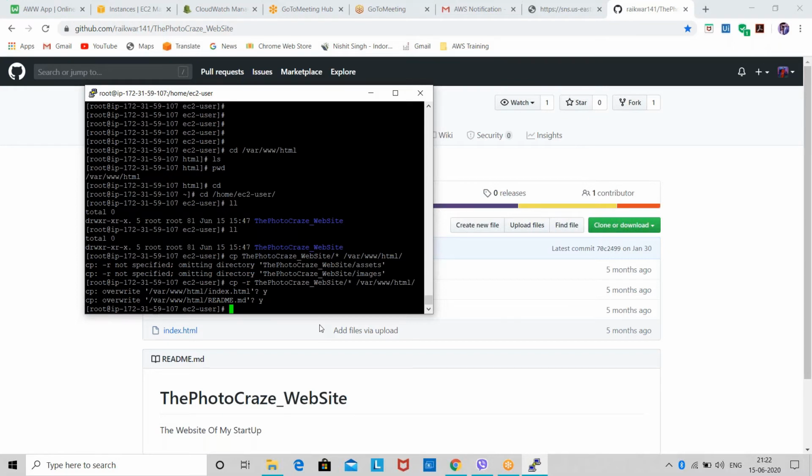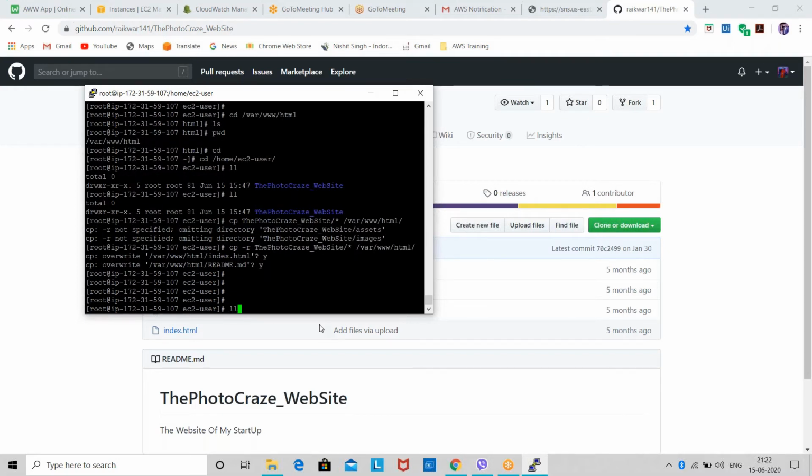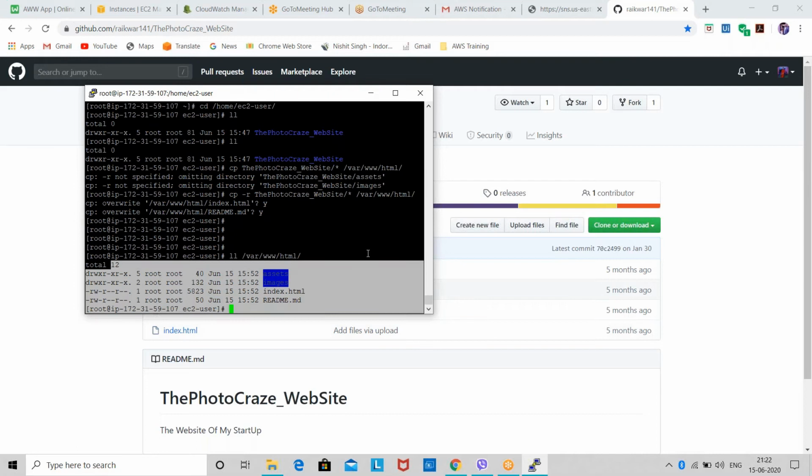How can I check? I'll write ll to do the long list in var, inside var www, and inside that html. You can see now my data is in this html folder. So this way you can deploy your website on your web server in an EC2 instance.